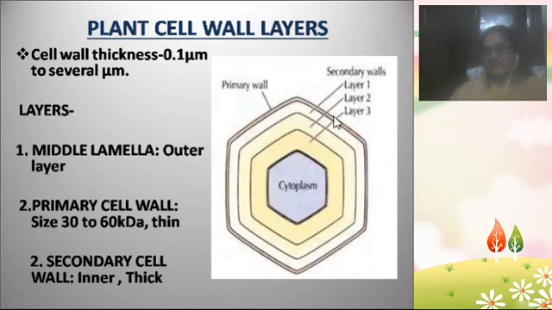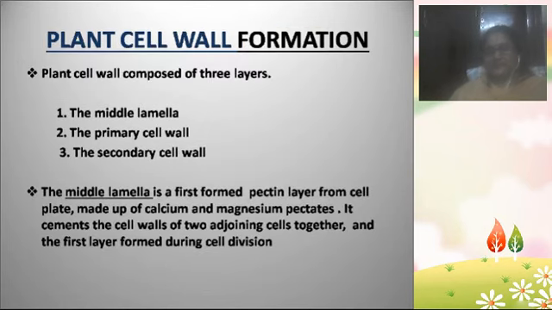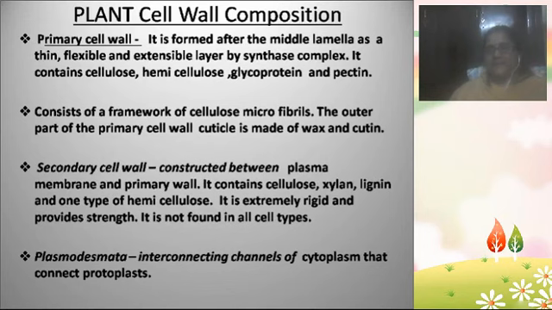So see here, this is the primary cell wall, which is very thin and made up of cellulose and hemicellulose. This primary cell wall is made up of cellulose microfibrils, and it is very, very thin, the middle layer. That is the primary cell wall. It consists of the framework of cellulose microfibrils, and sometimes the primary cell wall in the epidermis is made up of wax and cutin. And the secondary cell wall is below the primary cell wall.